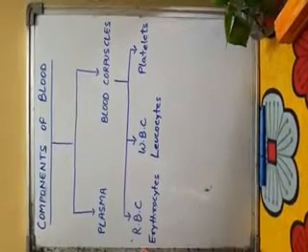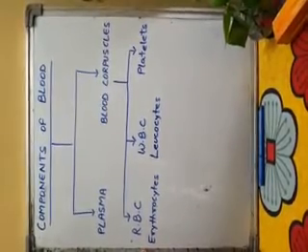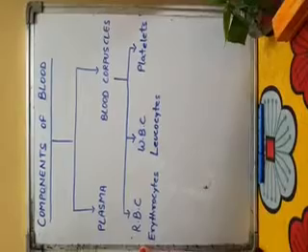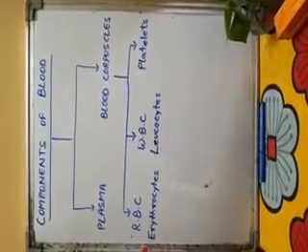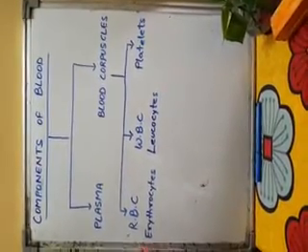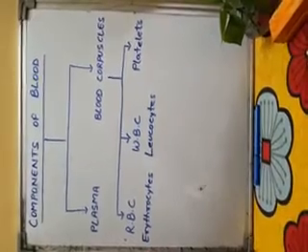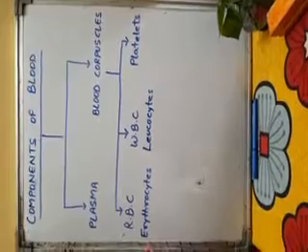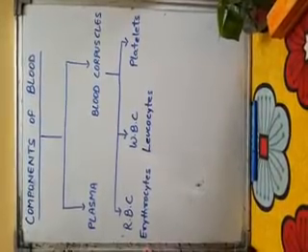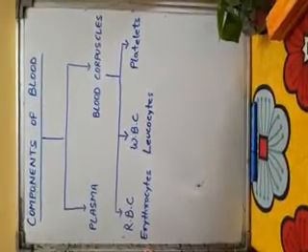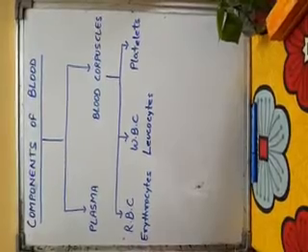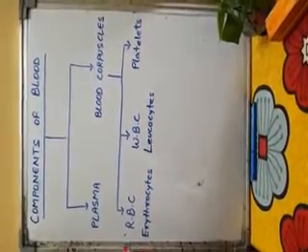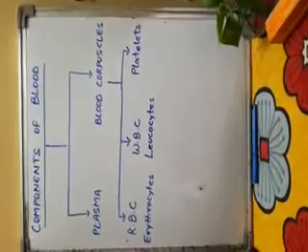RBC have a major function of oxygen transport as they contain hemoglobin. Hemoglobin binds oxygen and carries it to different cells of the body.